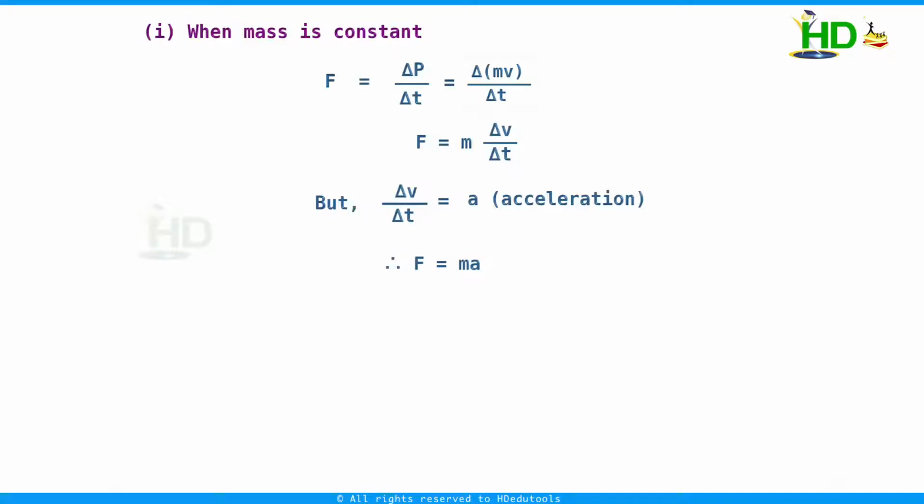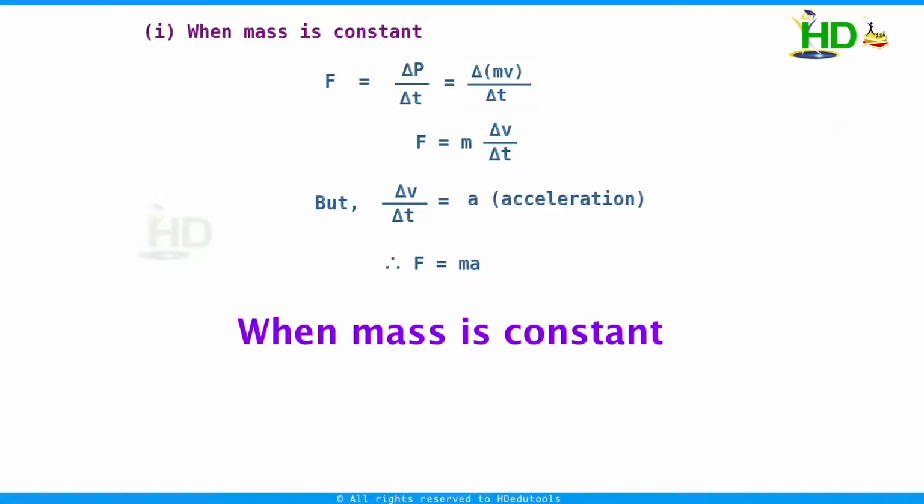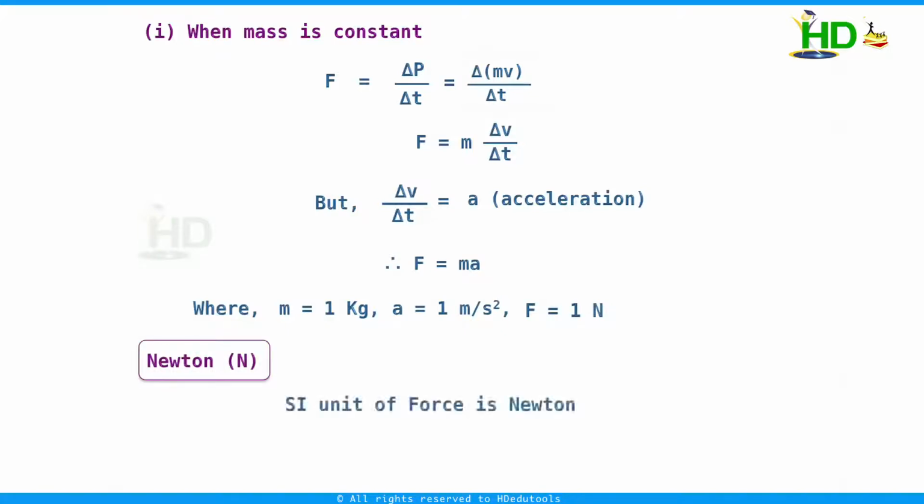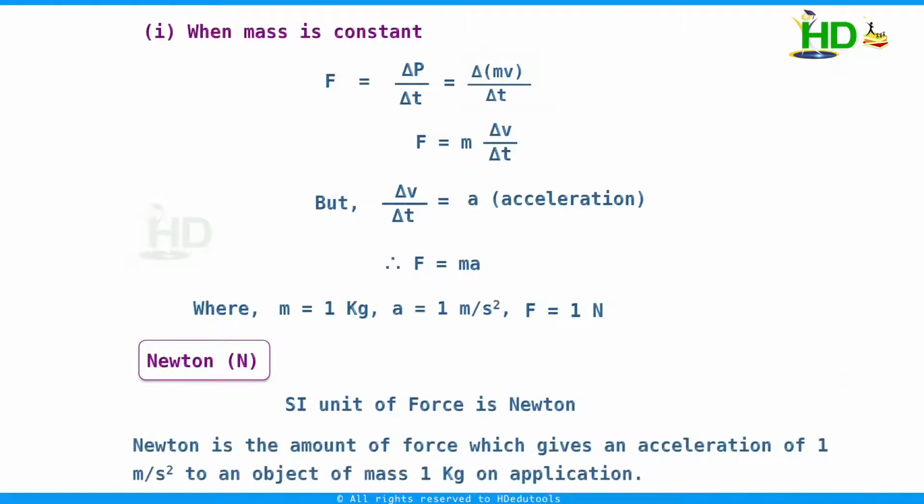When can we apply this formula? Yes, when mass is constant, only then is F equal to ma valid. In all cases, you can use F equal to change in momentum by time. In this formula, if we take m equal to 1 kg and a equal to 1 meter per second squared, then we get F is 1 Newton. From this we can define the unit of force, that is Newton. Newton is the amount of force which gives an acceleration of 1 meter per second squared to an object of mass 1 kg on application.